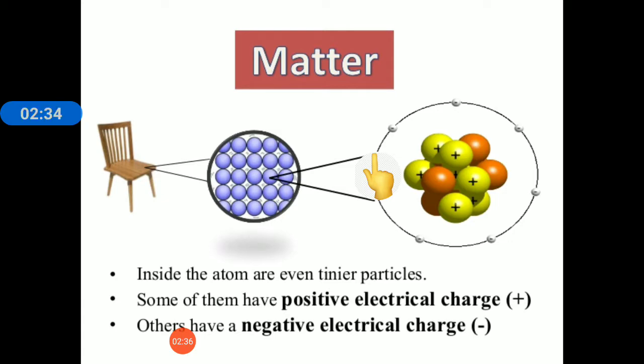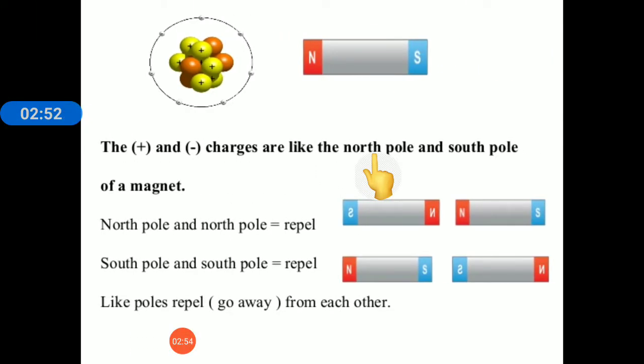So children, we can say that atoms are uncharged bodies because they remain neutral due to the presence of equal positive and negative charges. Okay, now these positive and negative charges attract each other like the poles of a magnet.